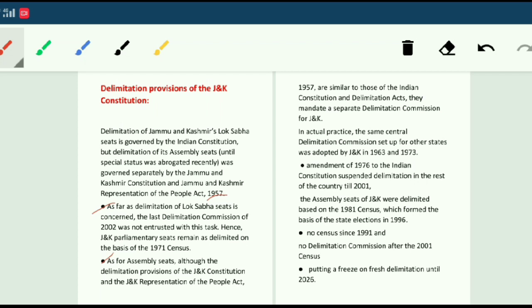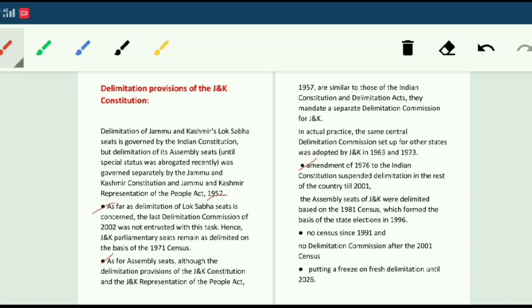The amendment of 1976 to the Indian Constitution suspended delimitation in the rest of the country till 2001. So during the Emergency, under the Indira Gandhi government, the 42nd Amendment of 1976 was made, which suspended delimitation in the rest of the country till 2001. But no corresponding amendment was made to the Jammu and Kashmir Constitution.